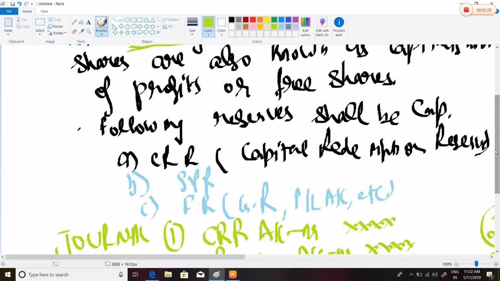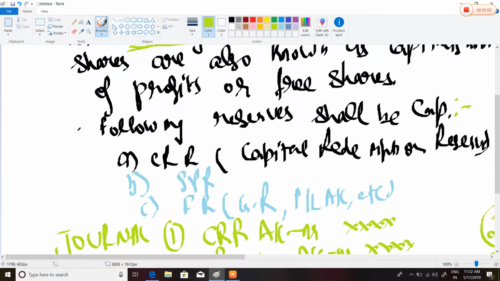The following reserves shall be capitalized. For the issue of bonus shares, we have to capitalize certain reserves. These reserves are, first, CRR, that is capital redemption reserve. Second is SPR, the securities premium reserve. I hope you know it. And third is free reserves, like general reserve, profit and loss account, etc.